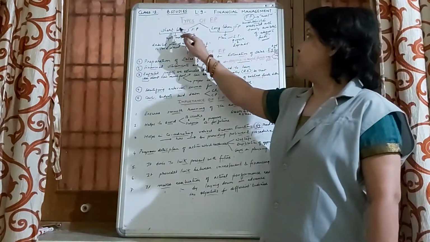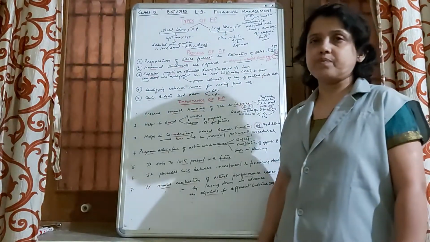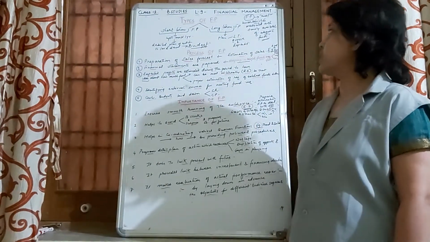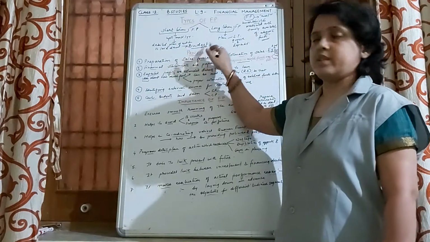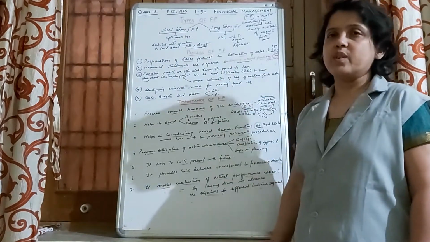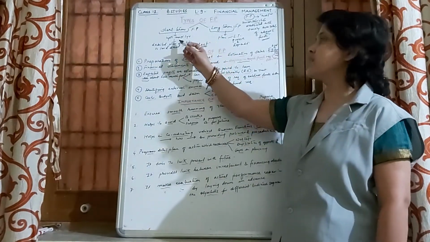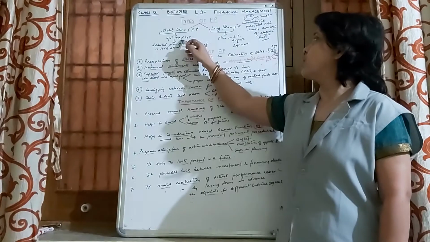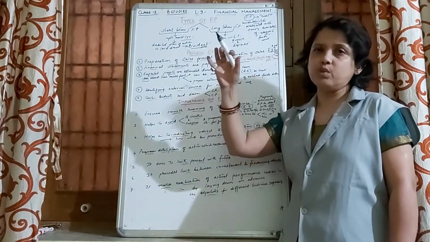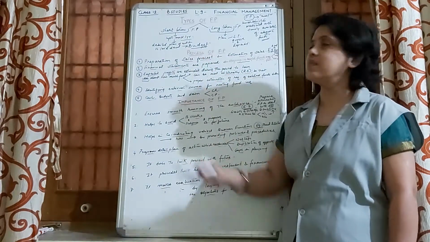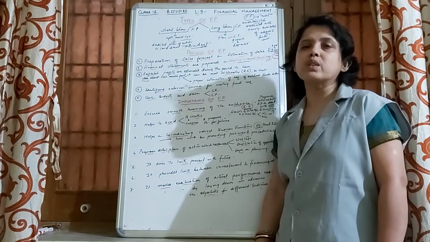Financial plan may be of short term or long term. When we say short term financial planning, it is also called budget. Just keep this in mind. Why it is called budget? Because this type of plan, short term financial planning, is done up to a period of maximum 1 year. So it is period up to 1 year or less, and in this plan every detailed plan of action is worked out in the organization